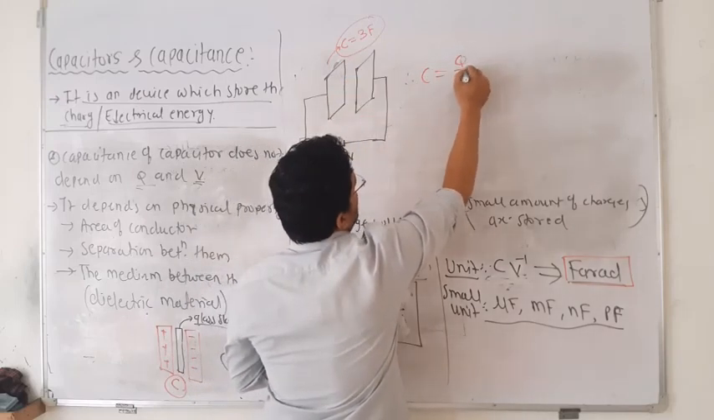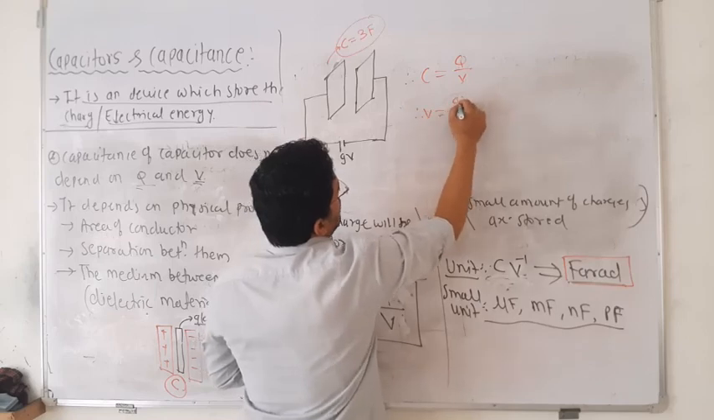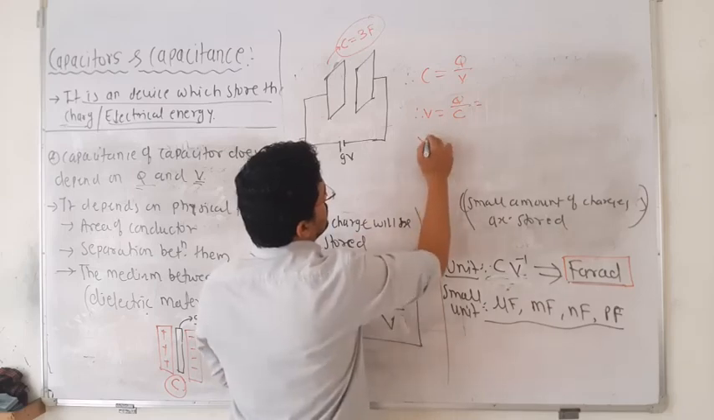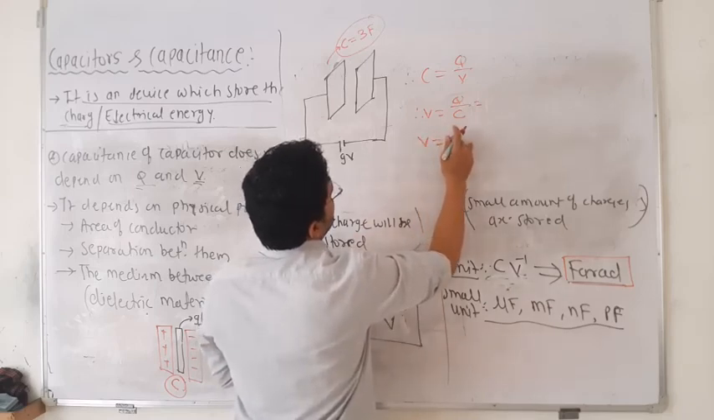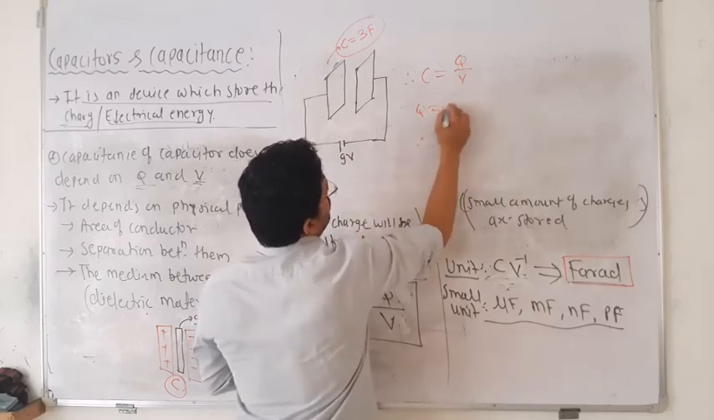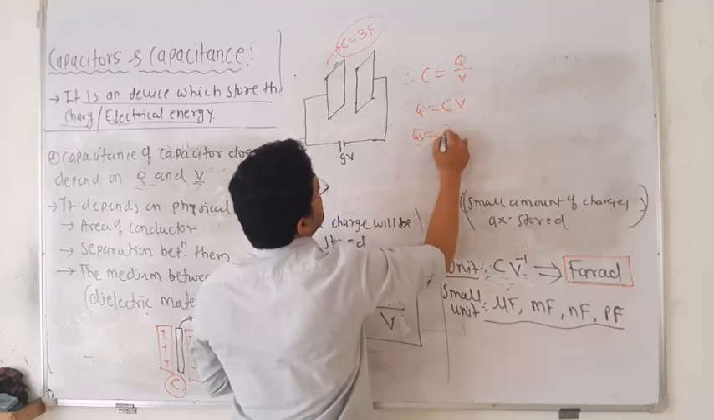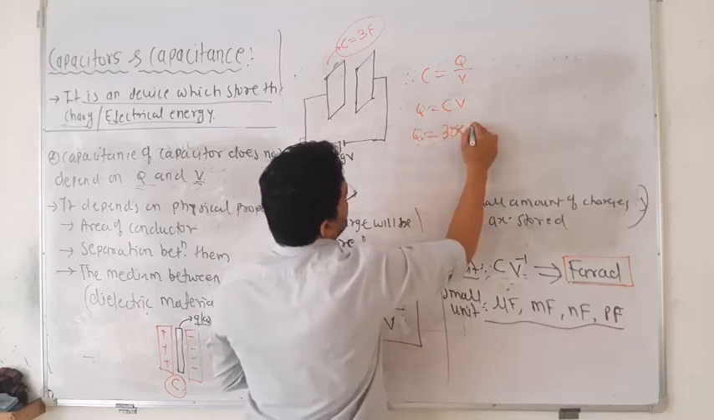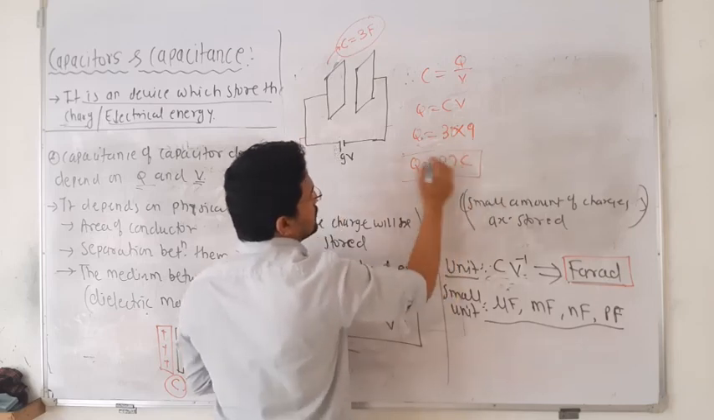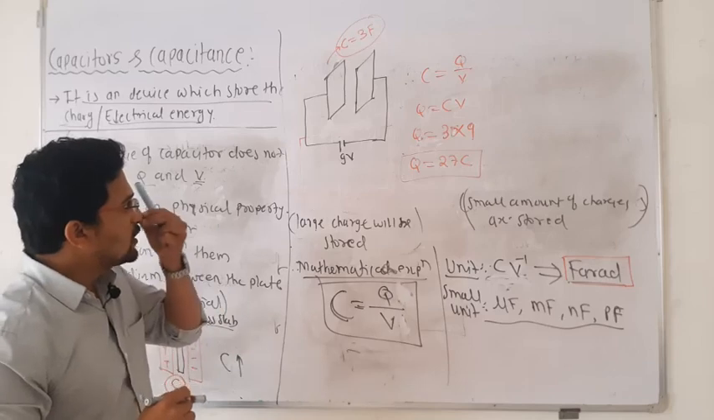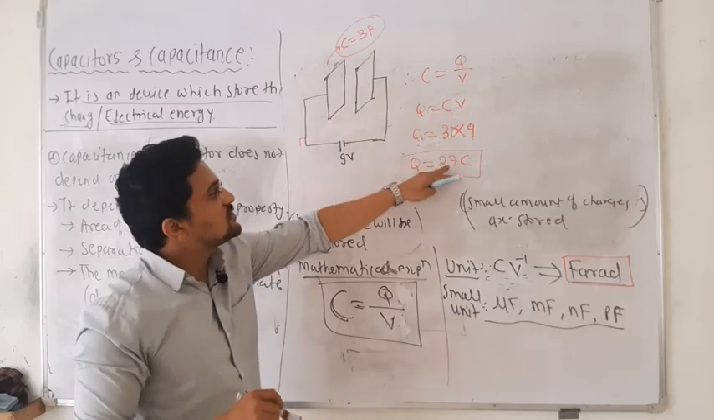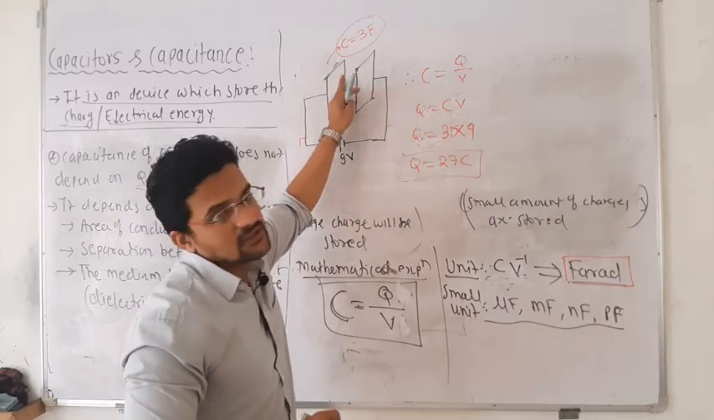Then you can calculate the charge on the capacitor. C is equal to Q by V, therefore V is equal to Q by C. Sorry, you have to find the charge, not the voltage, as the voltage is already given. So Q is equal to C into V, which is 3 multiplied by 9. So the charge is 27 coulomb. If you connect a 9 volt battery and the capacitance of this capacitor is 3 farad, then 27 coulomb of charge will be stored on this capacitor.